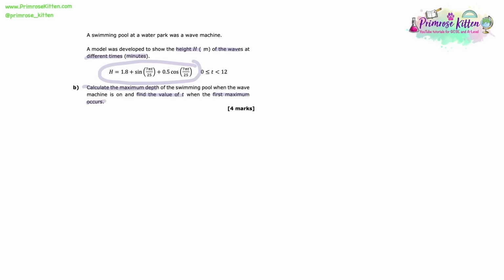So what we need to do to be able to solve this question is to spot the similarities with our previous question. In our previous question in part A, we had 2 sine theta plus cos theta. Now, if we look at this here, we can see it's somewhat similar. We've got that 2-to-1 ratio between the sines and the coses.